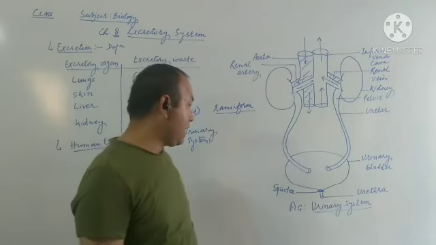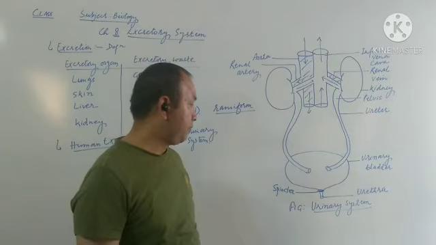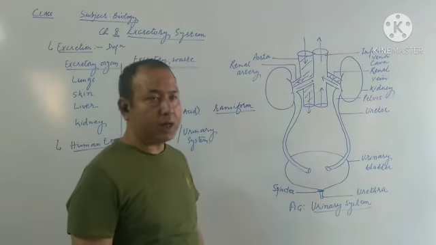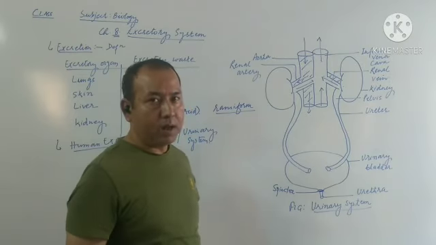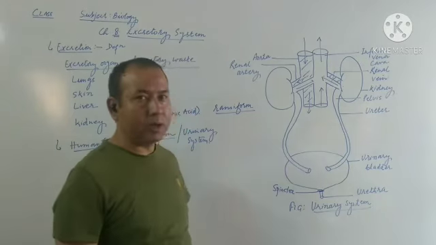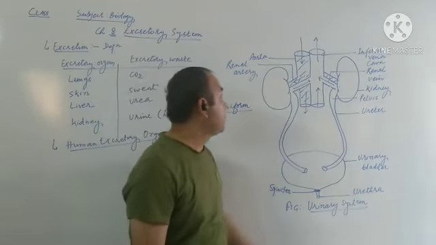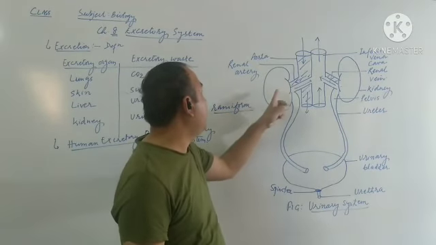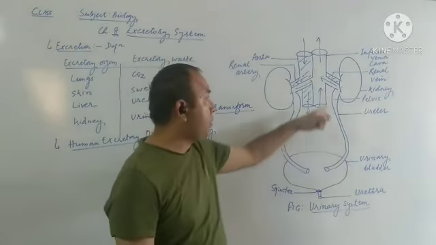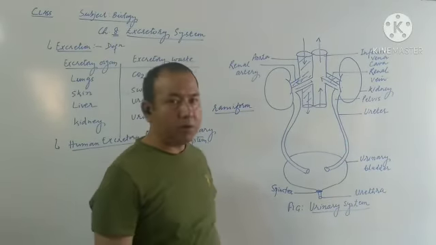And one more important thing is that in case of male, there are two sphincters. In case of female, only one sphincter. So that is why male can hold the urine for a long period of time as compared to female. So that is also an interesting fact that I told you. Now one more important thing is that the blood vessel which enters into the kidney is the renal artery, and the one which leaves the kidney, which takes the blood away from the kidney, is the renal vein. So this is about urinary system.